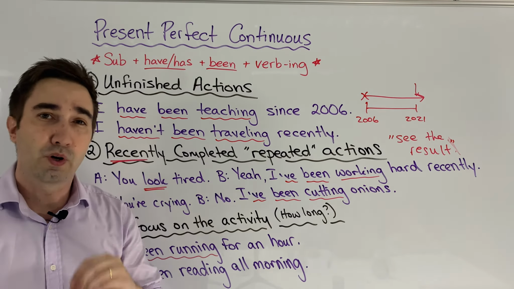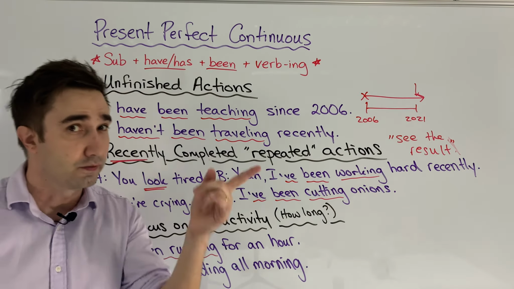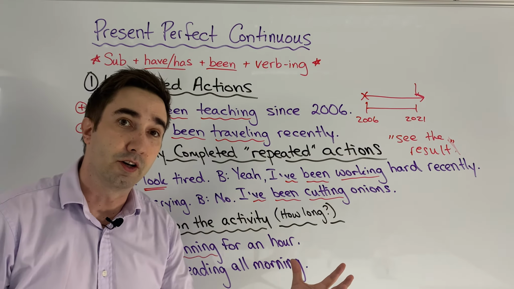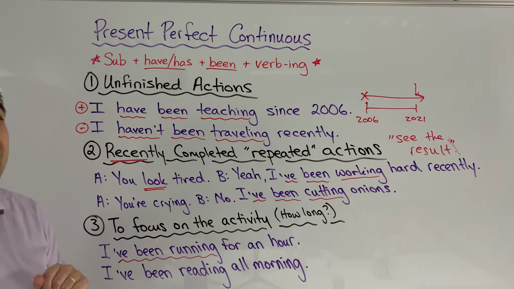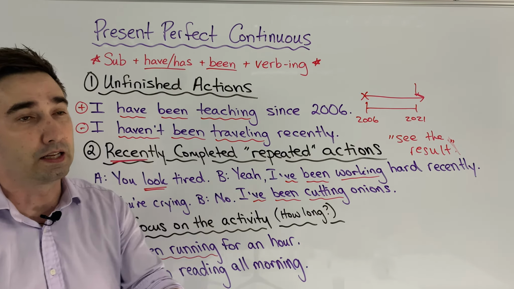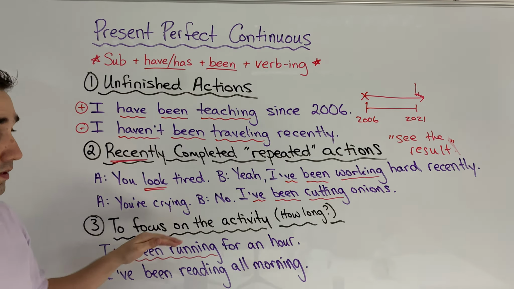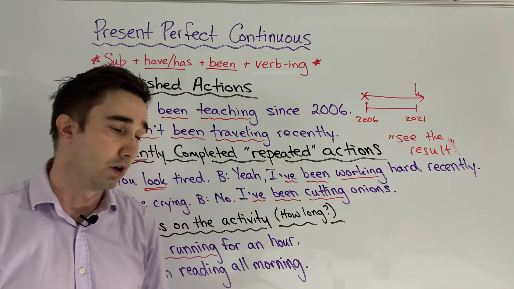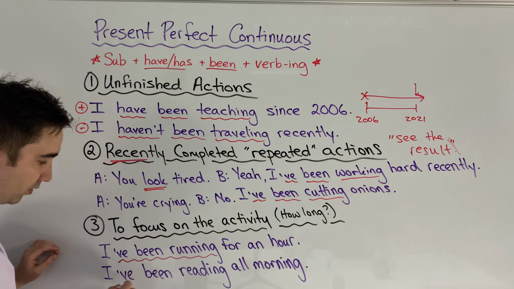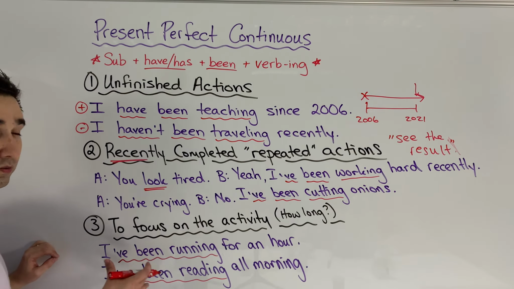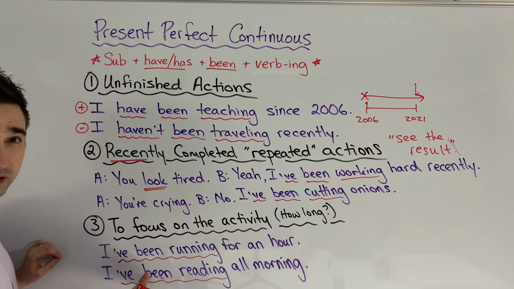If we use present perfect simple, next video, then we can say, I have run 5 kilometers. The present perfect simple will answer the question, how much or how many. The present perfect continuous will answer the question, how long? For example, I've been reading all morning. How many pages have I read?